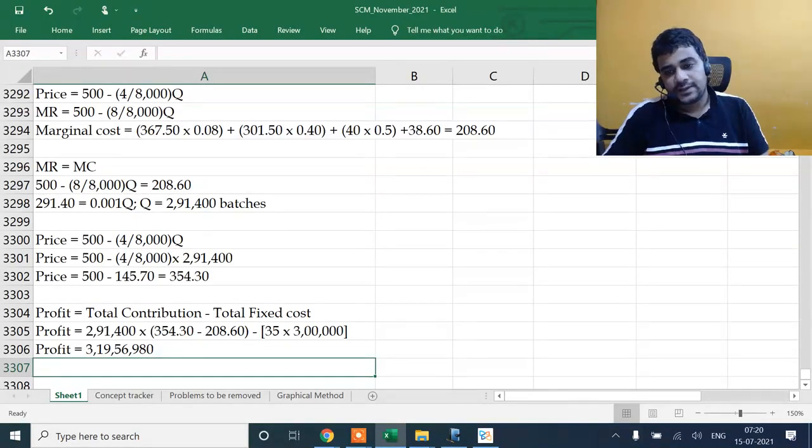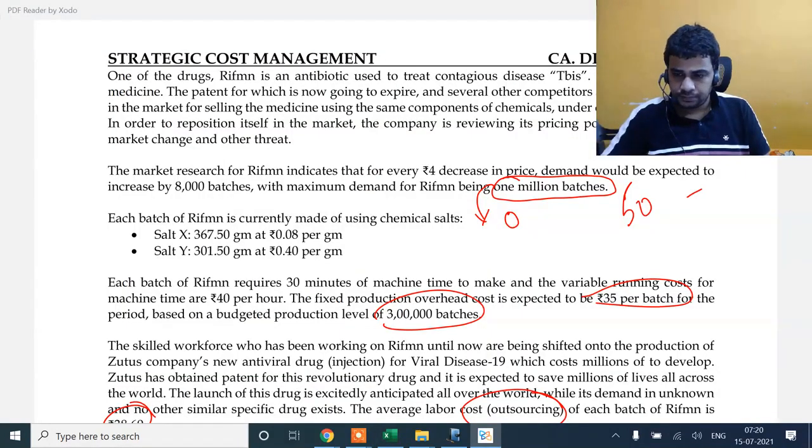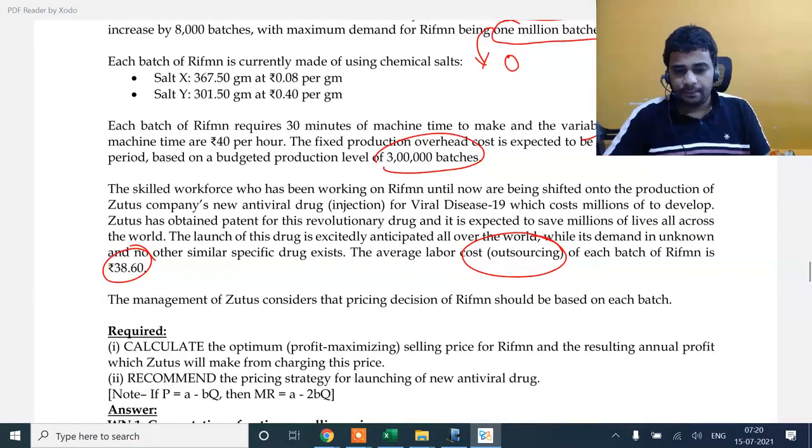Be careful, fixed cost is on 3 lakh batches. In fact, there's nothing like fixed cost per batch. They should have ideally given me the total fixed cost. The fixed cost would have been 1 crore 5 lakh, which they divided by 3 lakh and said 35. We're done with part 1.